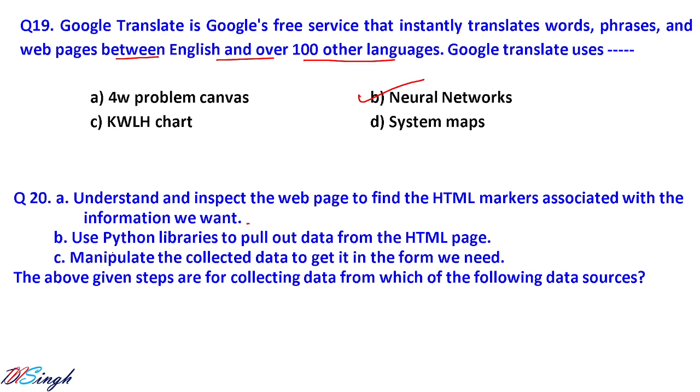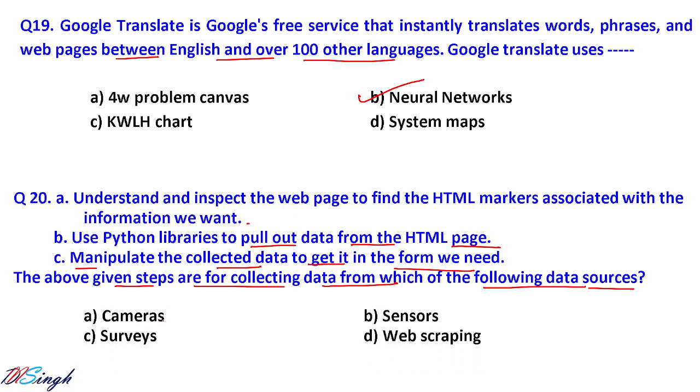Okay, one statement. Second one, use Python libraries to pull out data from the HTML page. Second statement. And manipulate the collected data to get it in the form we need. This is the third statement. The above given steps are collecting data from which of the following data sources? So there are data sources given like cameras, sensors, surveys, web scraping.